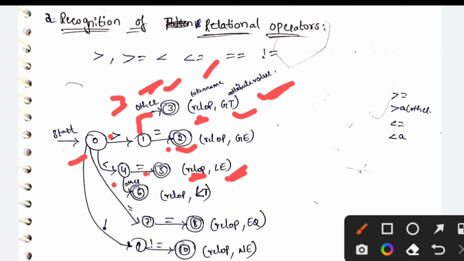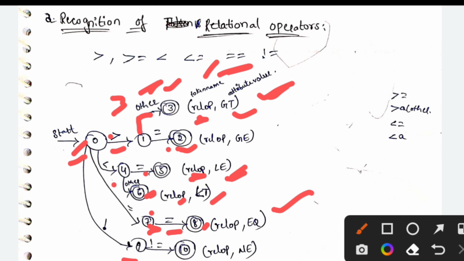Here 6 is the other. Other is nothing but here less than we have now. That is also a relational operator, and here is the final state for the less than, with relational operator as token name and less than as attribute value. Again, applying 7 on 0, that is equal to. 8 is the final state here, relational operator and equal to symbol.